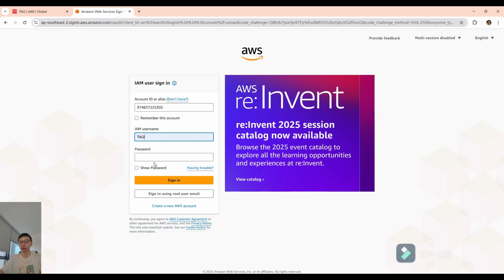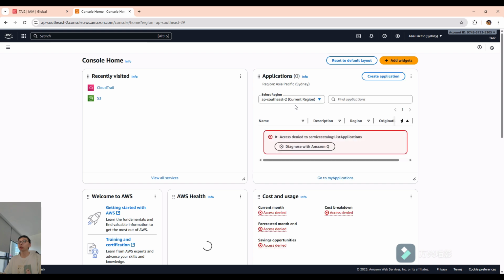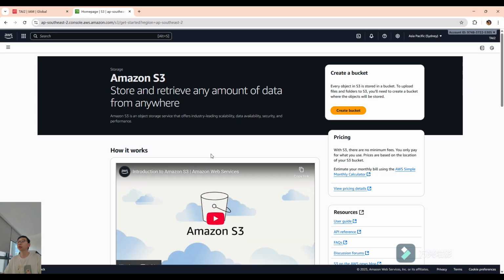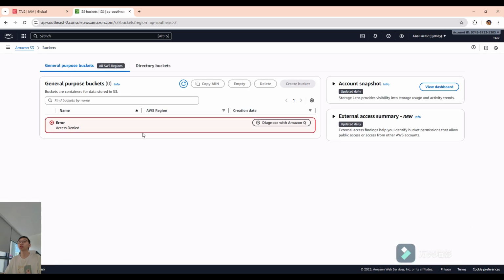Wait a minute. Okay, you can see we got a lot of access denied over there. And let's go to the S3 bucket. Let's go to the bucket. Okay. Create bucket. Let's go to the bucket. You can see I cannot access the bucket. Okay, let's sign out.